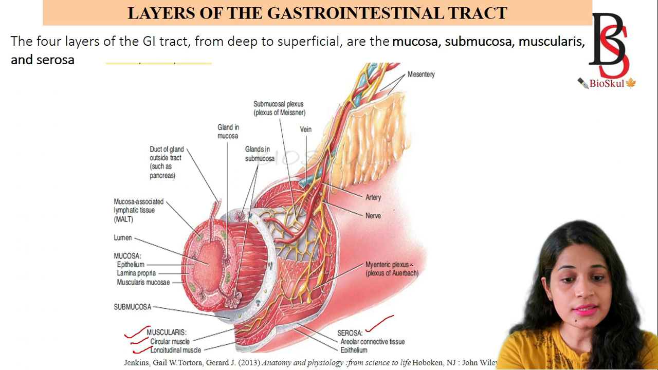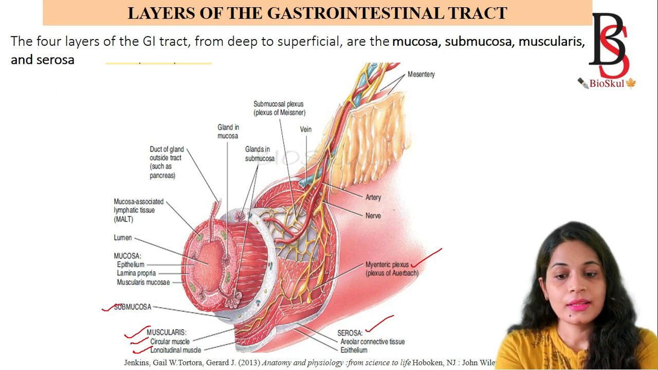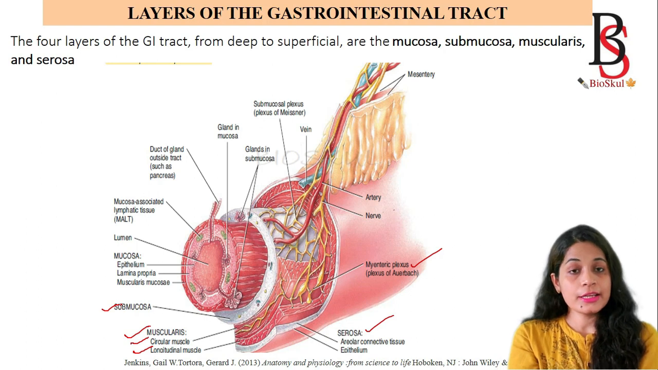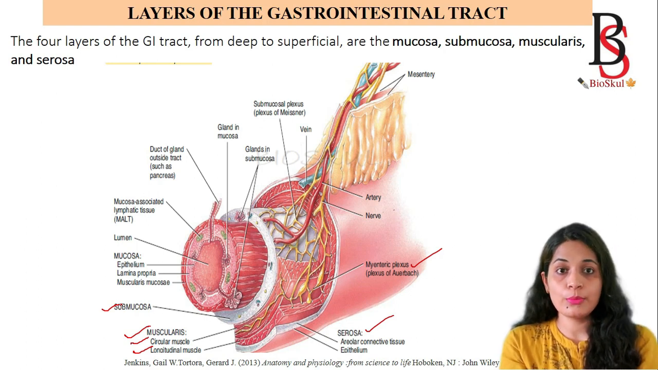And in the muscularis, there are also some nerve complexes, which are called the myenteric plexus. Then the third one is the submucosal layer. The submucosal layer is rich in nerve complexes and blood vessels.